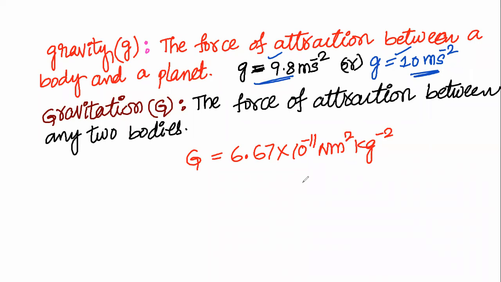This is constant everywhere. It is not affected by any pressure, temperature, or local conditions. The same value is there in the entire universe. That's why it is called the universal gravitational constant.